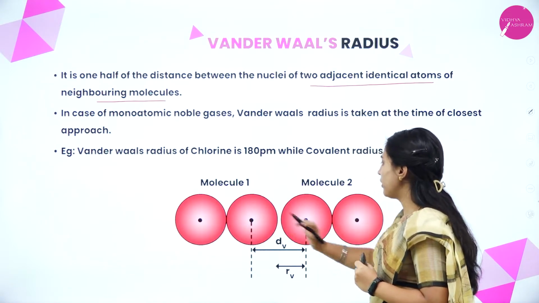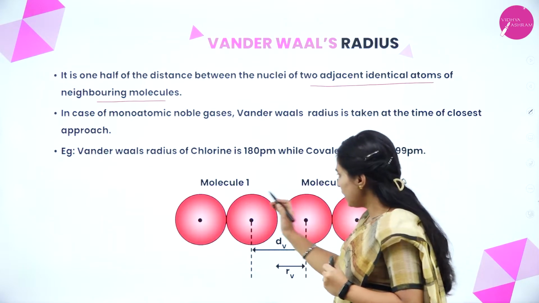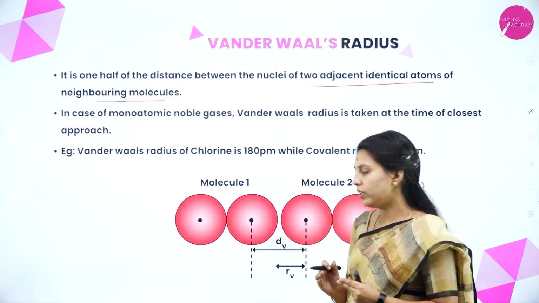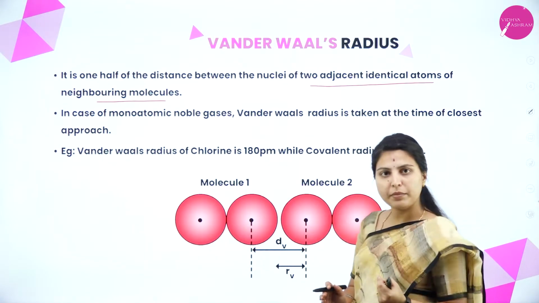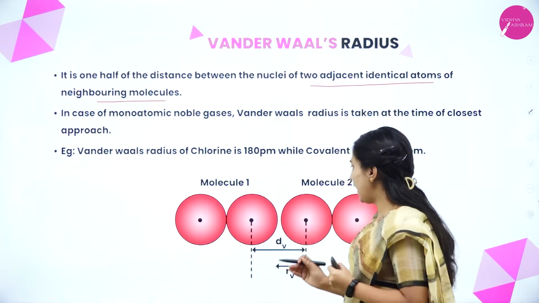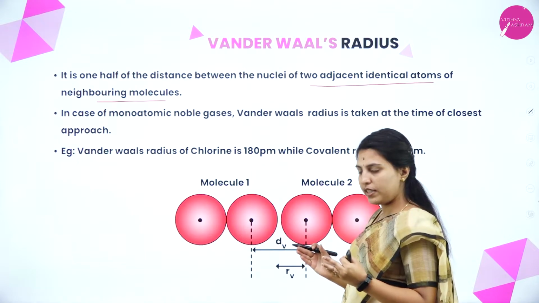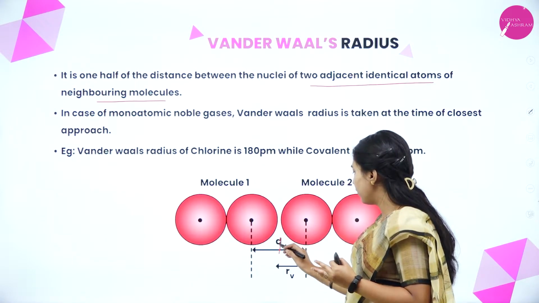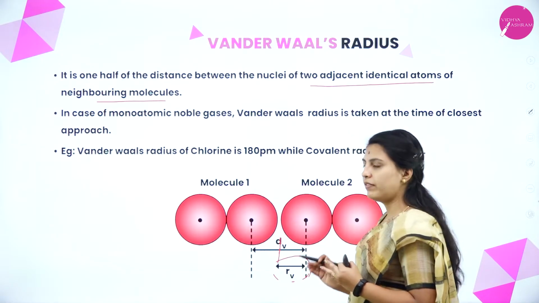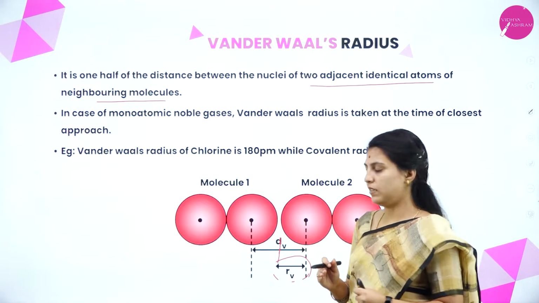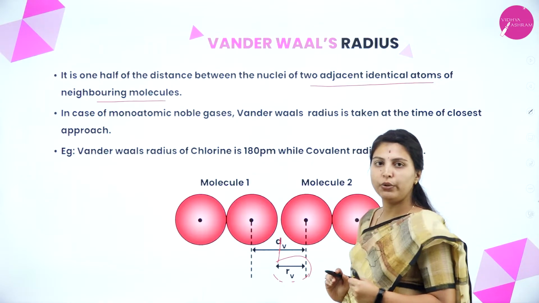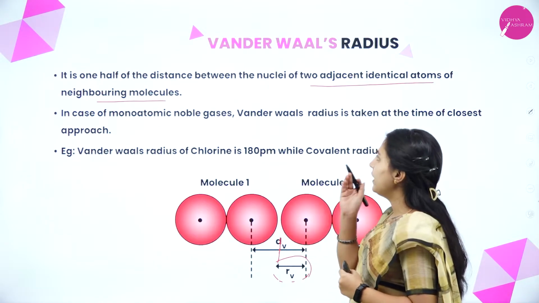See here, this is molecule 1, this is molecule 2. In molecule 1, 2 adjacent atoms are present, that is the same kind of molecule. Here also molecule 2, the same kind of molecule. But both are neighboring to each other. At that time, we have to take the distance and within that distance, we have to see the half of the distance. This is the half of the distance. Half of the diameter means it will be the radius. So we are taking only from here to the nucleus.